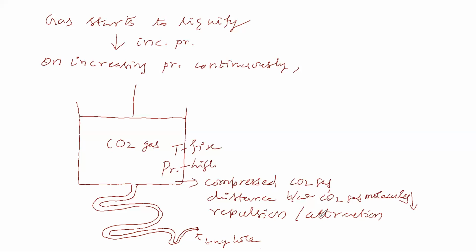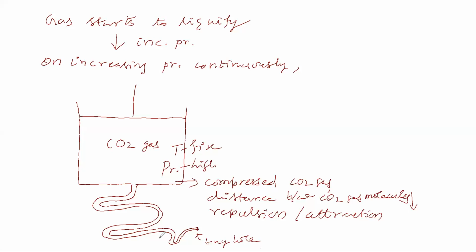We cannot say that it is only attraction, or only repulsion. Why? Because it is compressed. Since it is compressed, the distance between carbon dioxide gas molecules is low, so interaction between gas molecules is high.